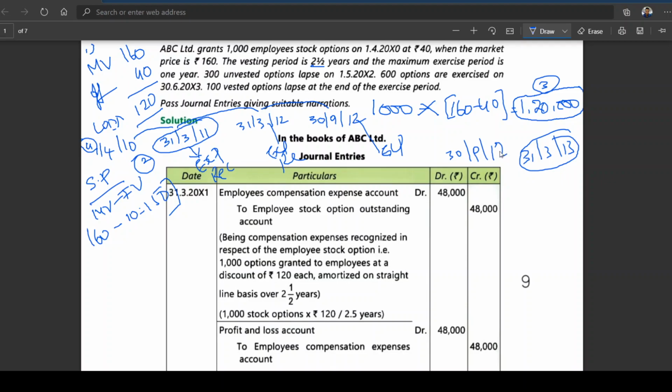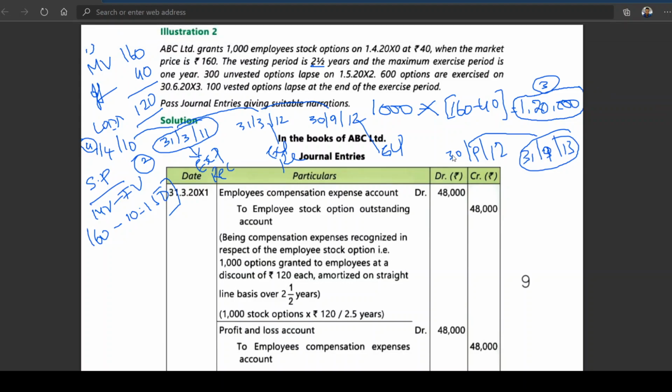Okay. I think the maximum exercise period is 1 year. 1 year means 30th September 2012 to 30th September 2013. This is the maximum exercise period, not the vesting period. Got it?